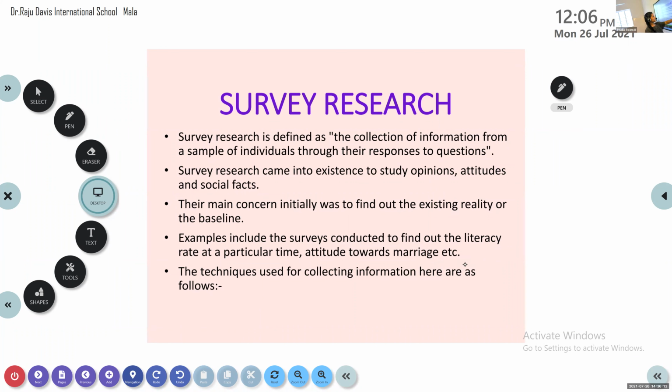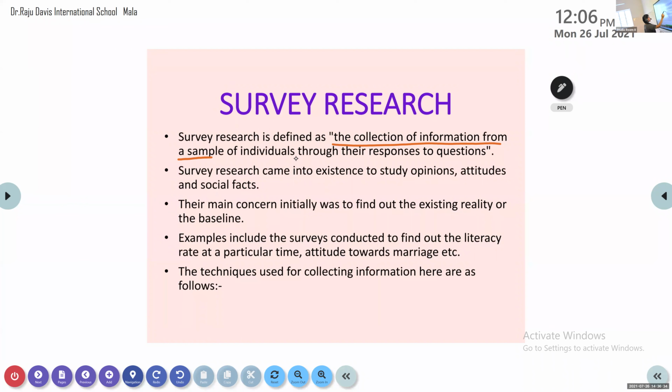Survey research is defined as the collection of information from a sample of individuals through their responses to questions.